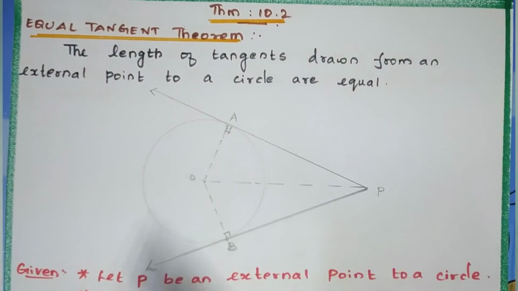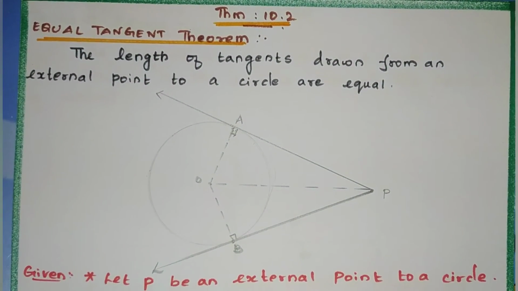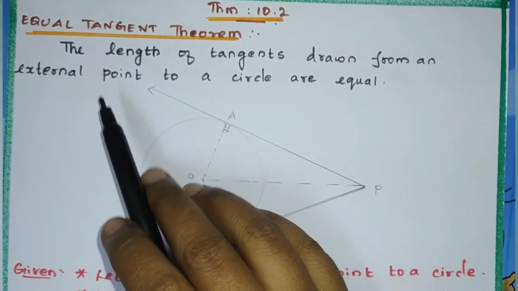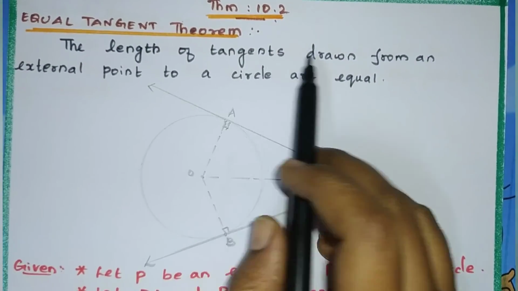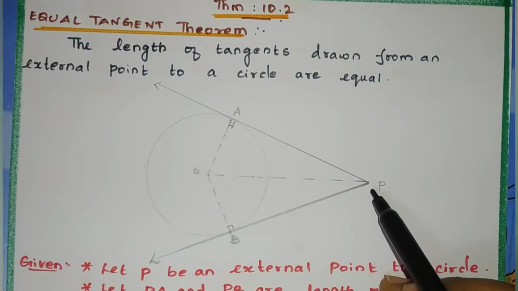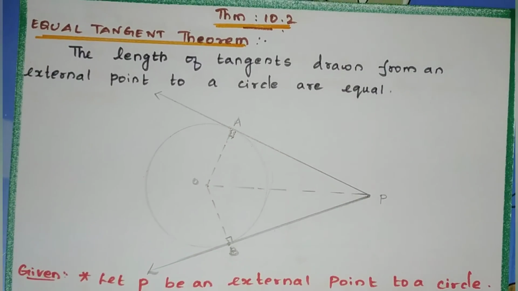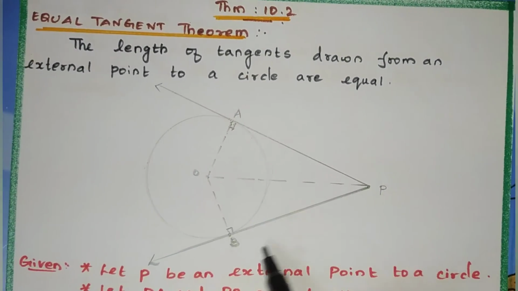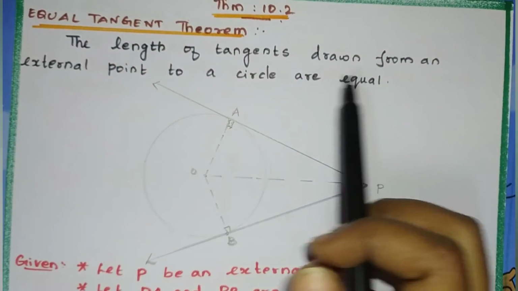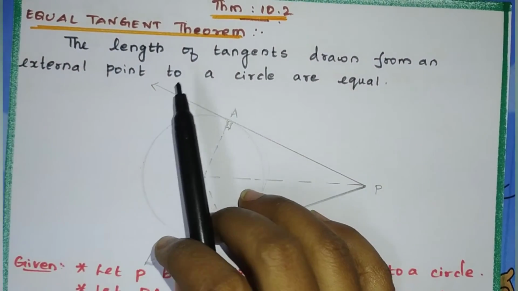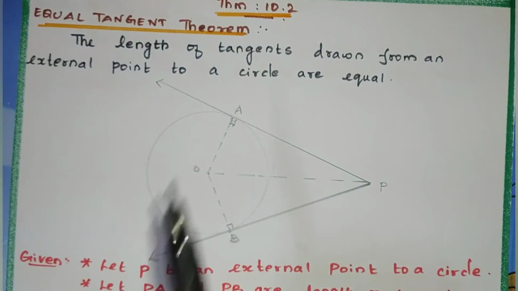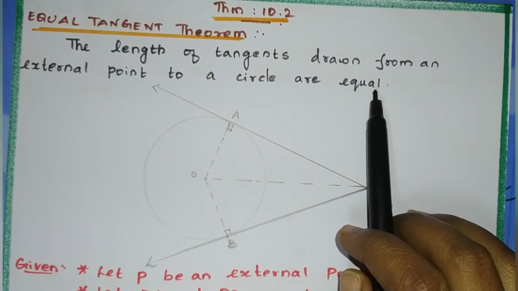Next, theorem 10.2, the equal tangent theorem. The length of tangents drawn from an external point. So we all studied that from an external point we can draw two tangents. PA and PB are the two tangents. Now, the lengths of PA and PB are equal. That we have to prove.